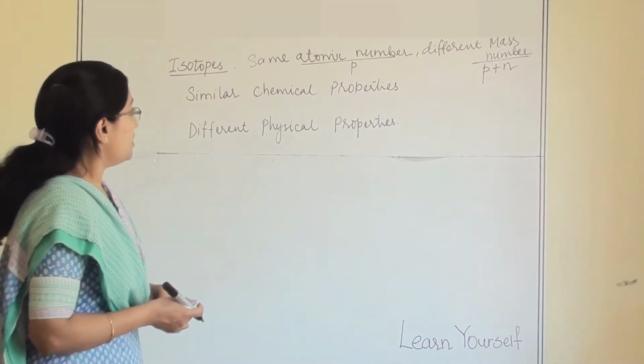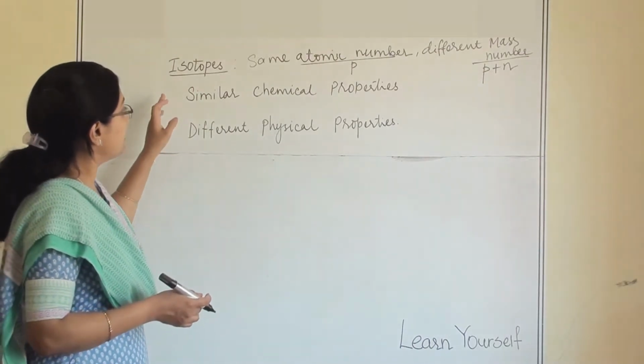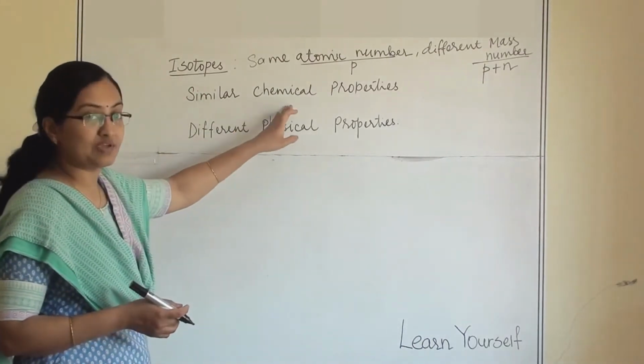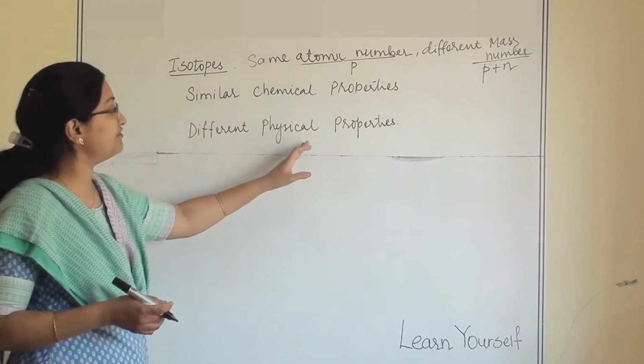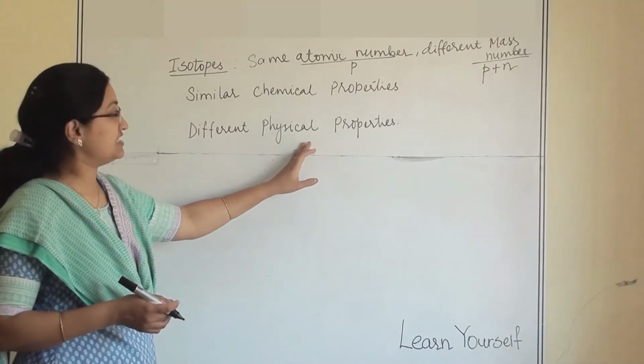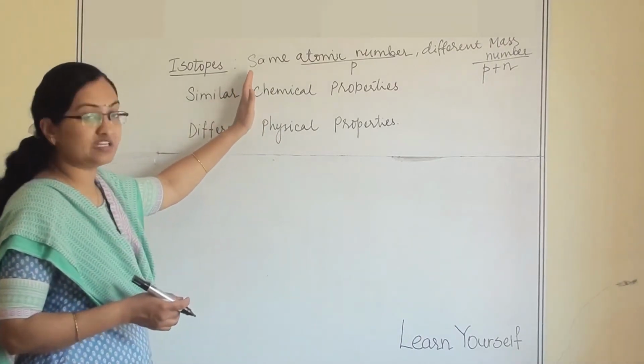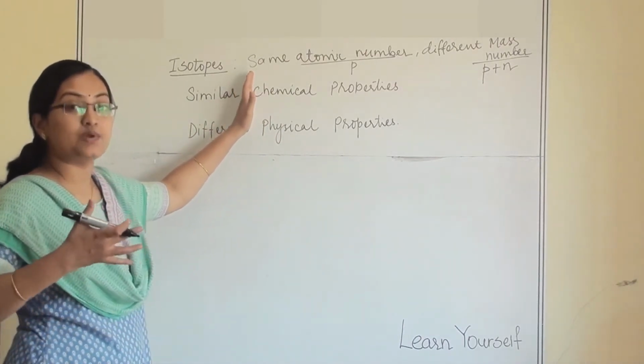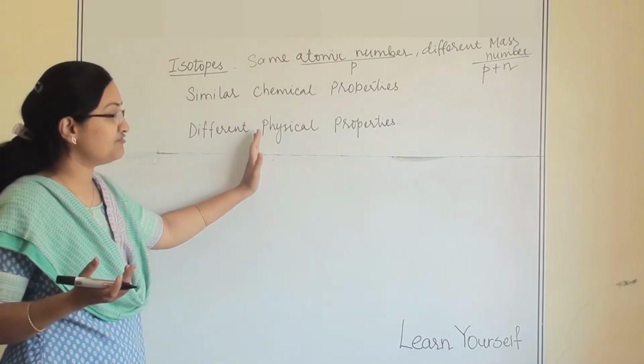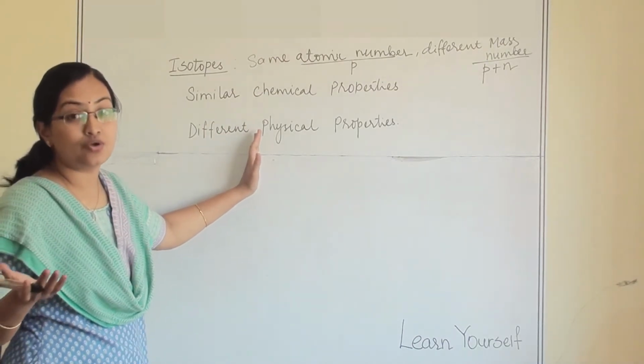So here one sentence is there that isotopes have similar chemical properties but they have different physical properties. Now first we will try to understand that if it is a chemical property, it is based on what, and if it is a physical property, it is based on what.